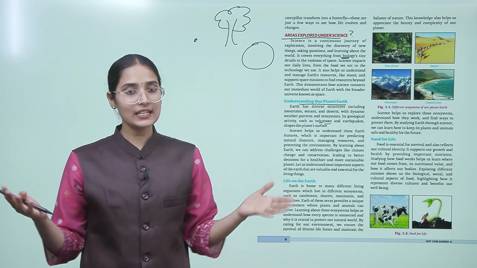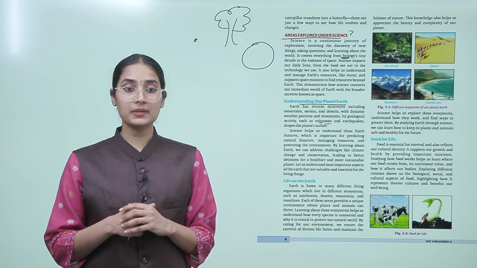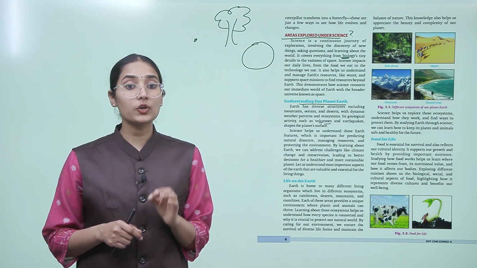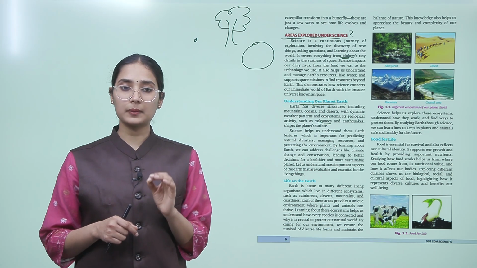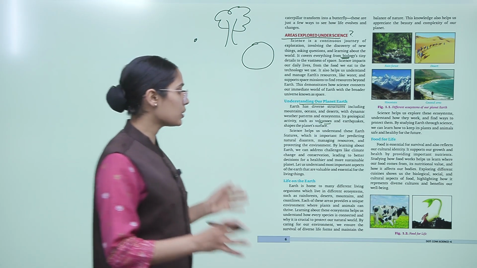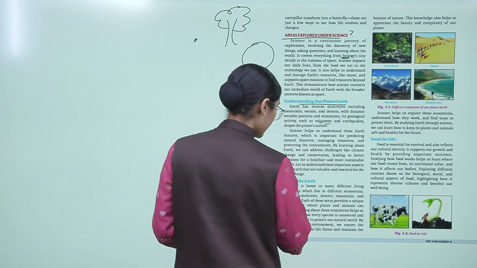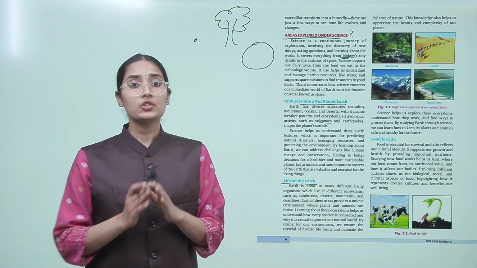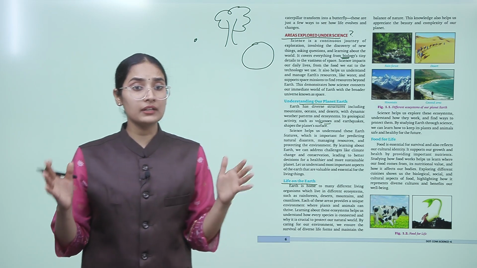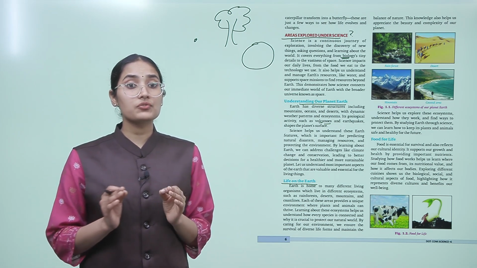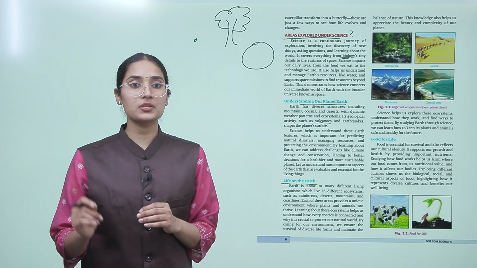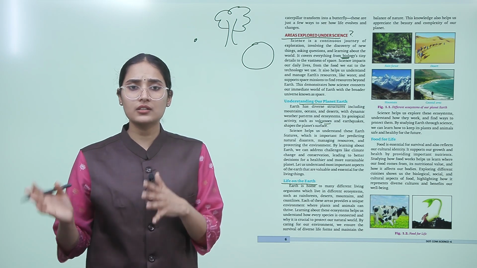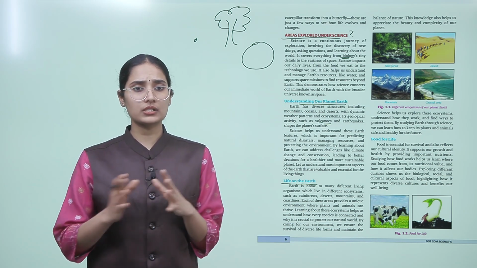So let us understand the most important aspects of the Earth that are valuable and essential for living things. Let's talk about the various kinds of life present on our planet Earth. Earth is home to many different living organisms, which live in different ecosystems such as rainforests, deserts, mountains and coastlines.